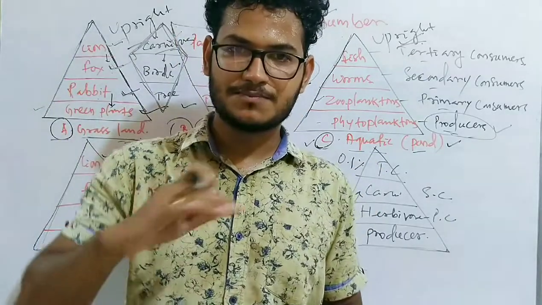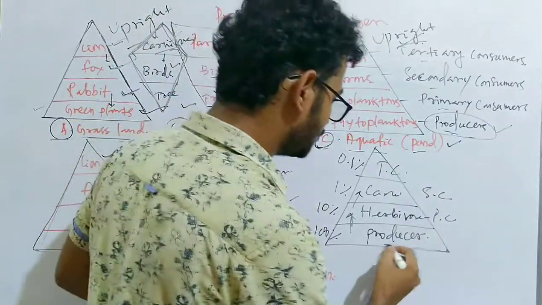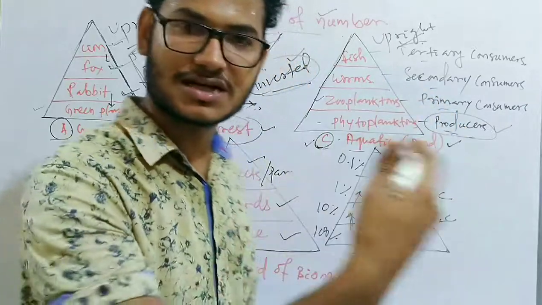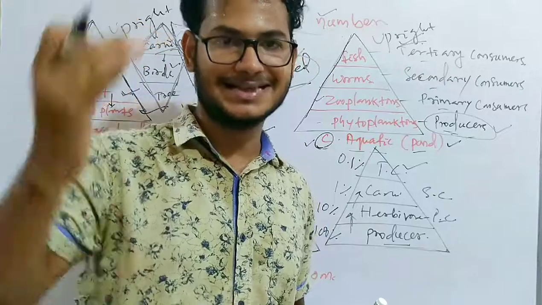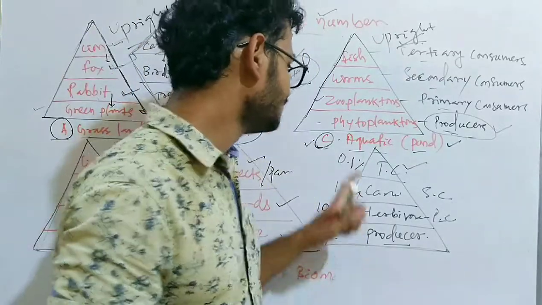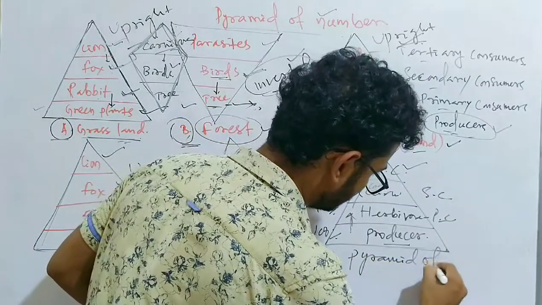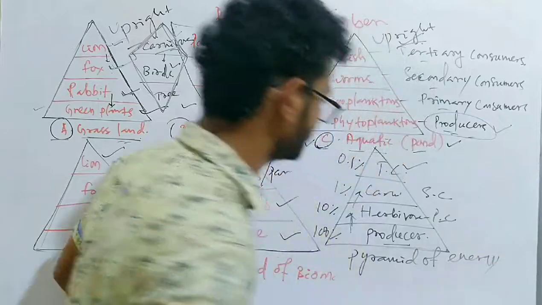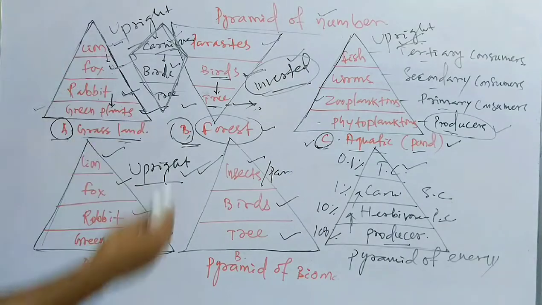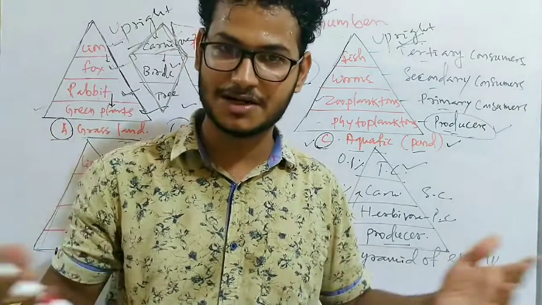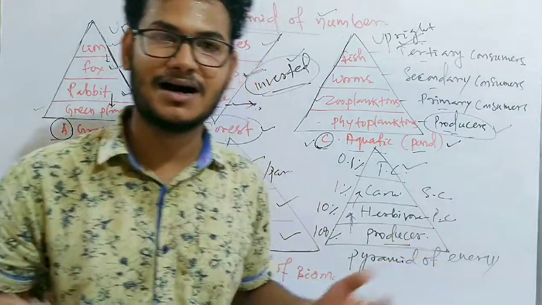So always from one trophic level to the other, from the producer to the primary consumer, from the primary to secondary, and from the secondary to tertiary consumer, the energy always decreases, right? That is why the pyramid of energy, yes my dear friends, is always upright and never inverted. So this is all about the different types of pyramid, pyramid of number, pyramid of biomass, and pyramid of energy, and their properties, when they become upright and when they are inverted.